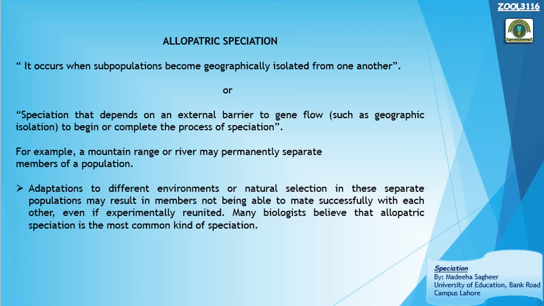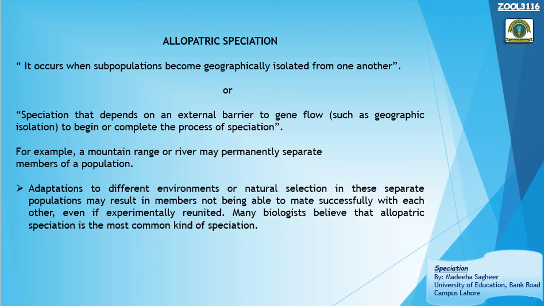Adaptations to different environments or natural selection in these separate populations may result in members not being able to mate successfully with each other, even if experimentally reunited. Once a subpopulation, a group of individuals, has been separated from the main population, then what happens?